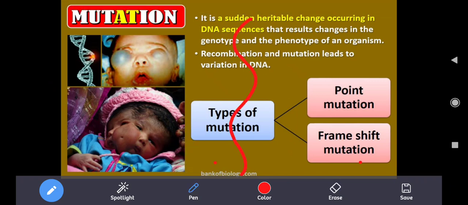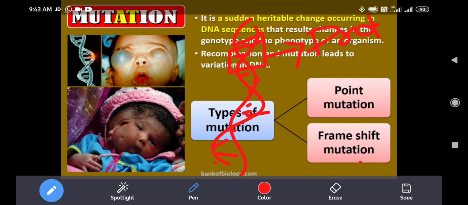You know very well that DNA is made up of a number of chemicals, nucleotides. A few nucleotides combine together to form one protein. This protein controls a particular character, either eye color or skin color or hair texture, hair color, whatever. So what is a gene then? It is a part of DNA.